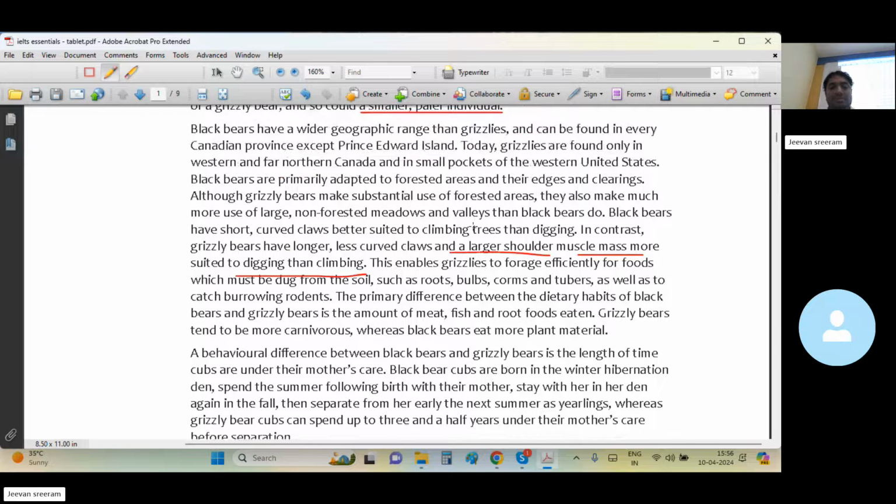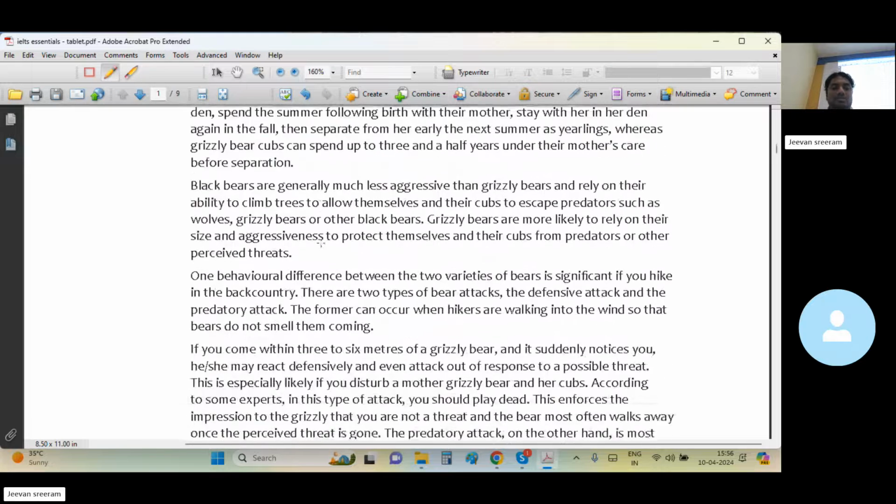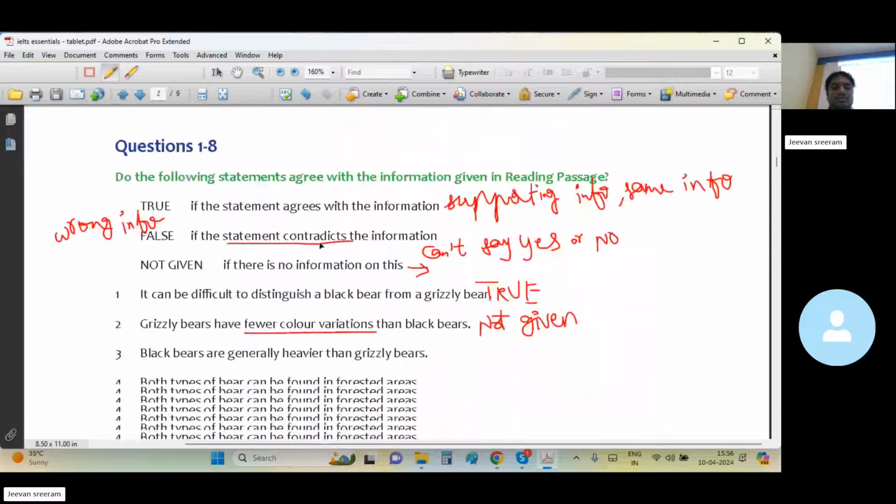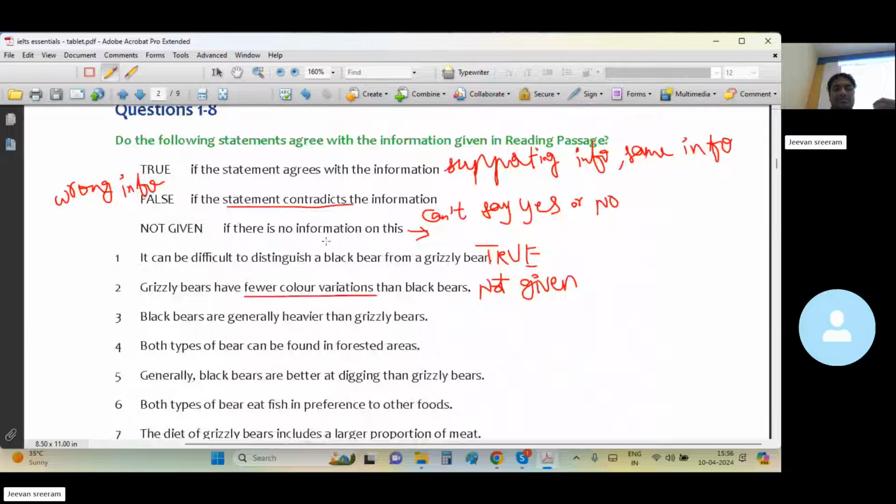So why has the author spoken about larger shoulders and muscle mass? To talk about what they can actually do. We can say they are survival skills or predatory skills.